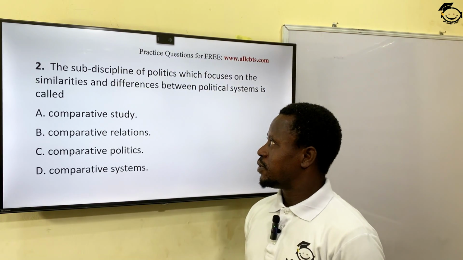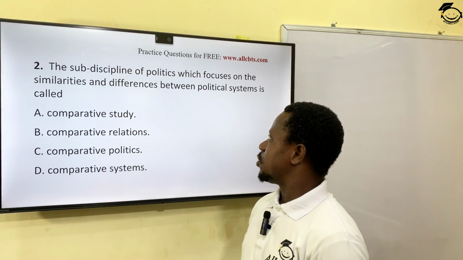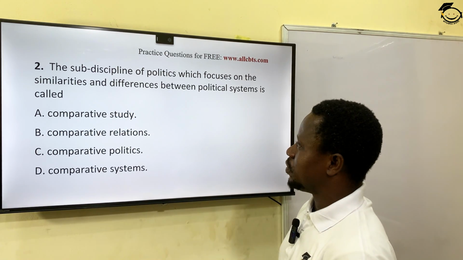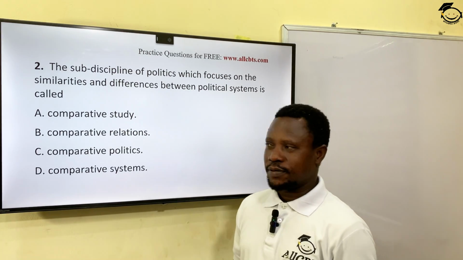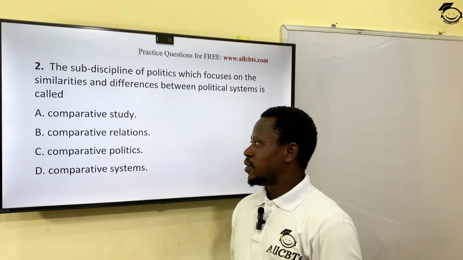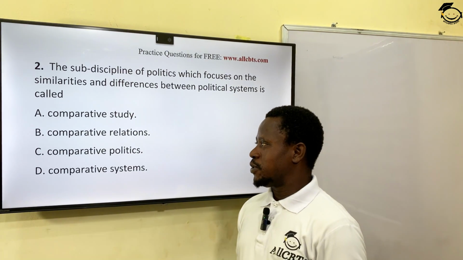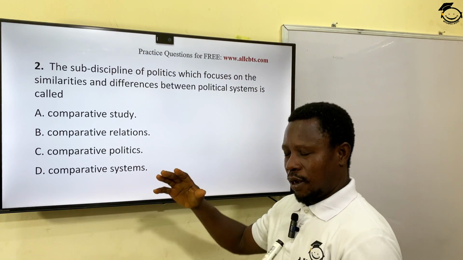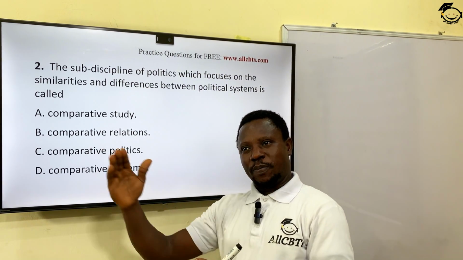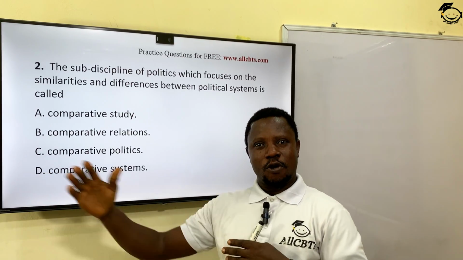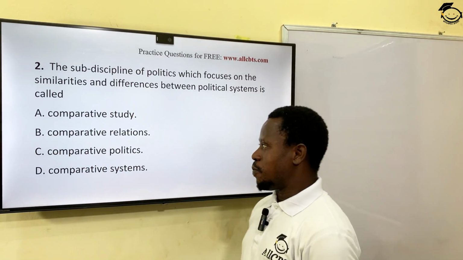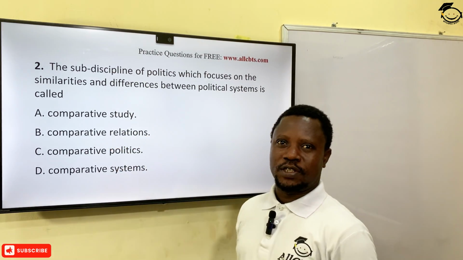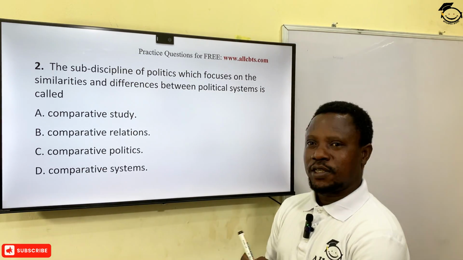The next question. The subdiscipline of politics, which focuses on the similarities and differences between political systems, is called what? Comparative study, comparative relations, comparative politics, comparative systems. Looking at the similarities between one particular politics and the other, or trying to compare between two or more politics, we call it comparative politics. It is a subject of discussion in the university environment. So the correct option is C.